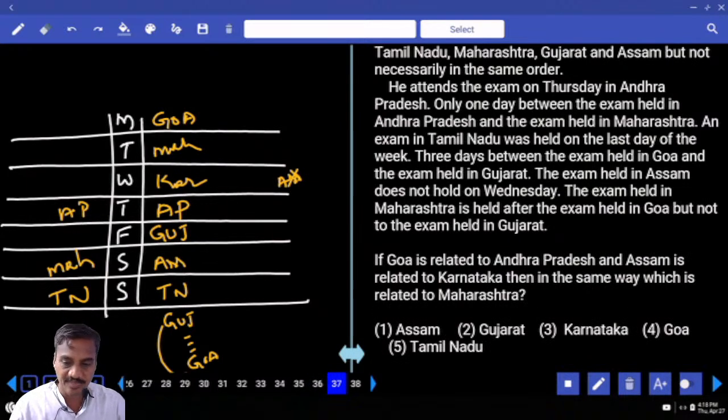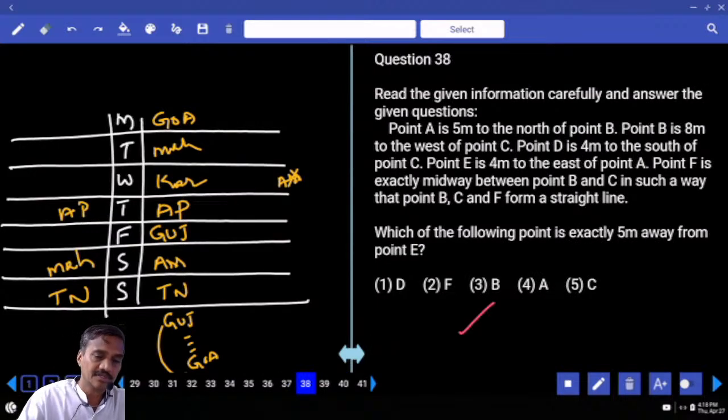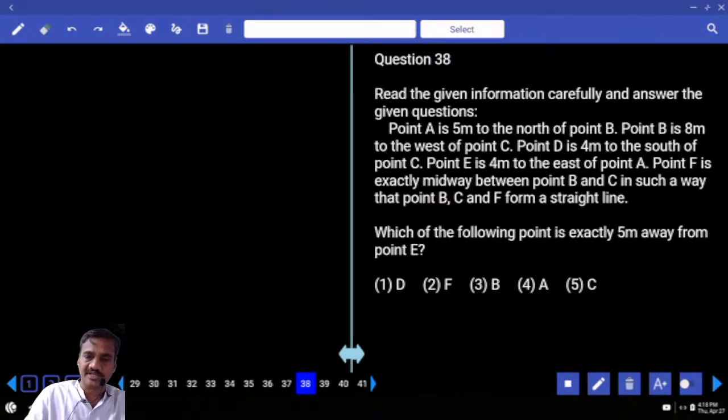Then 37. Goa is related to Andhra Pradesh: Goa is 3 days before Andhra Pradesh. And Assam is related to Karnataka: Assam is 3 days after Karnataka and Maharashtra. Now there are 2 days between Maharashtra and Gujarat, that is the choice, because there are exactly 2 days in between. Then next, 38 to 40 are based on directions.